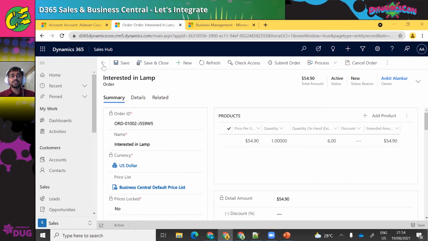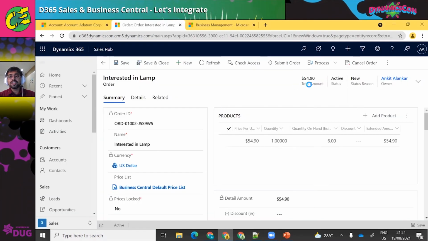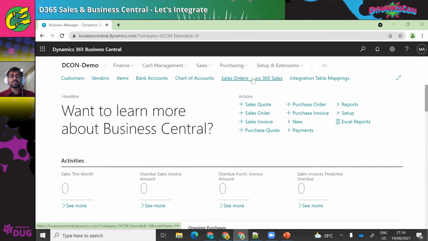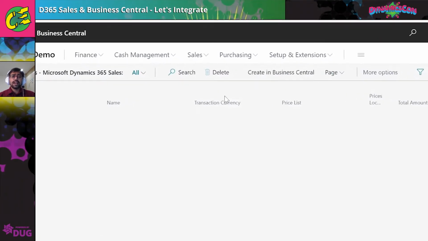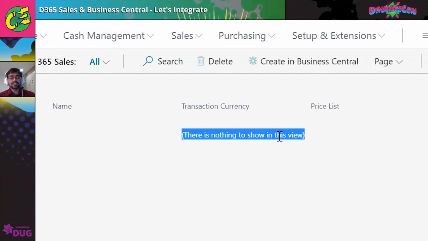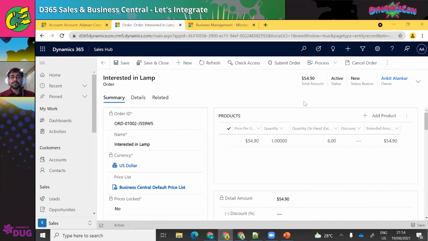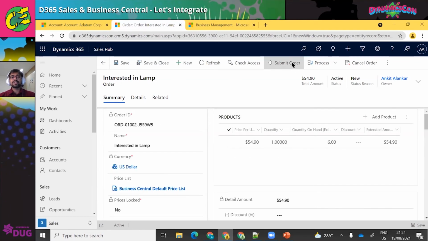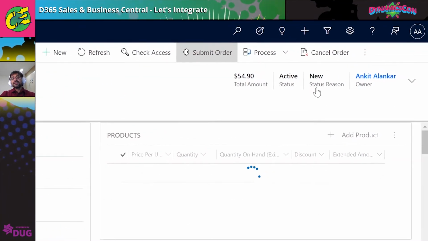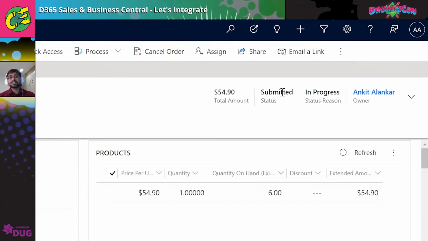If I come here quickly to see whether this order has come here or not, under sales order, I have just created a bookmark, and there's nothing here to show, right? Because there are no sales orders to be processed. If everything is okay with the customer, I'll just click on submit order. The status will change to in progress and submitted.